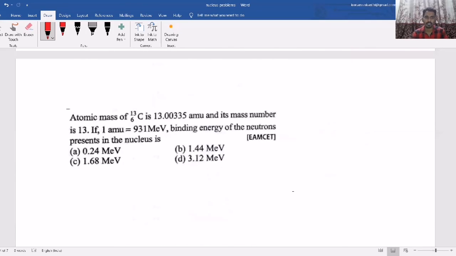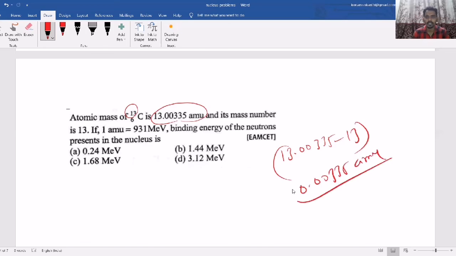Now, next question. If you consider the atomic mass and its mass number, and 1 AMU energy is 931 MeV, find the binding energy of the nucleons present in the nucleus. Binding energy means the mass difference. Now here, how many nucleons are there? 13. So 13 AMU. What will the difference become? 13.00335 minus 13, that is 0.00335 AMU. So this is the mass defect.